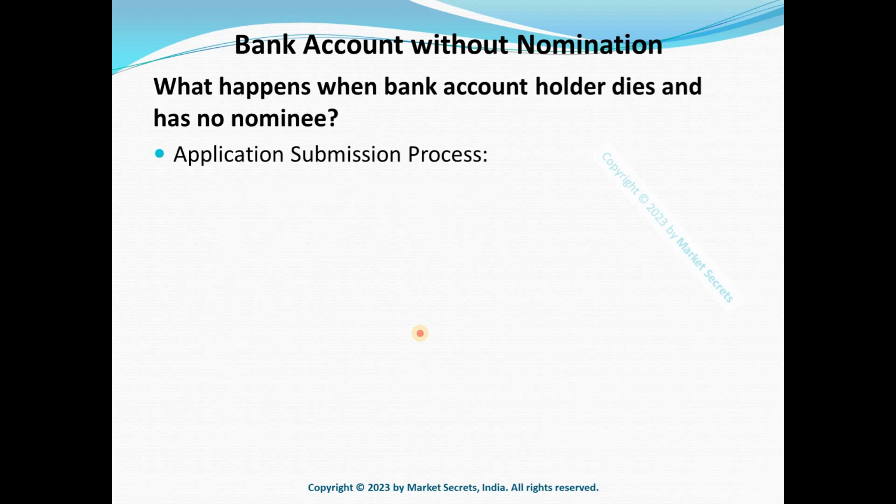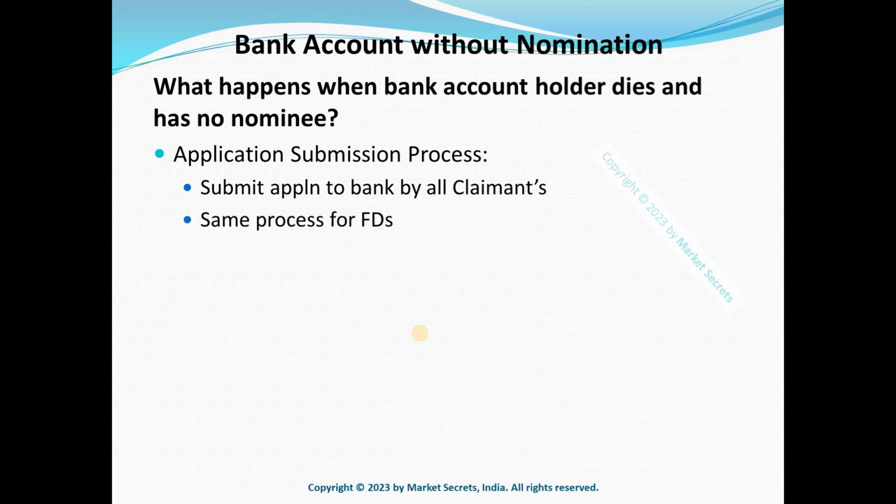With that being said, what is the application process? The claimants need to submit the application to the bank. They need to write a letter or fill in the application form, and submit it to the bank. The same process is followed for FDs. Even for a savings account and FDs, the process is the same, but there will be minor differences between each bank. Some banks might ask for additional documents like a photograph. It might vary slightly between banks, but this is the overall process.